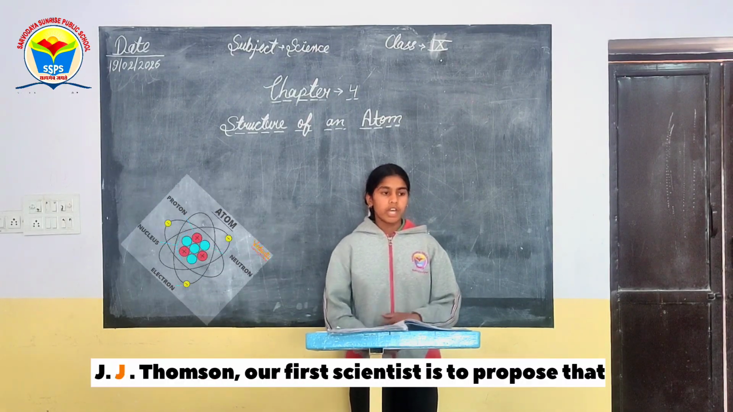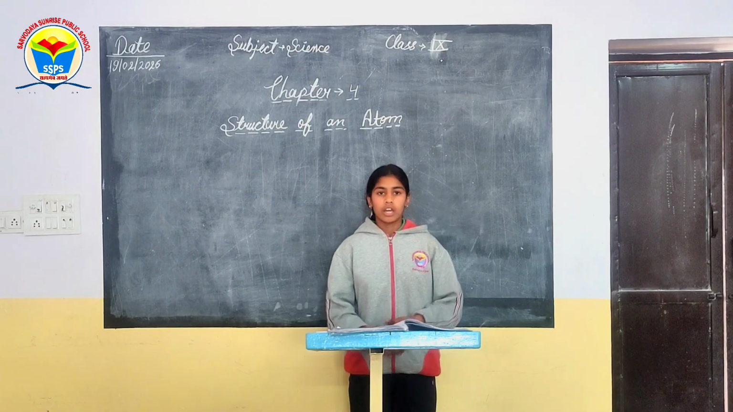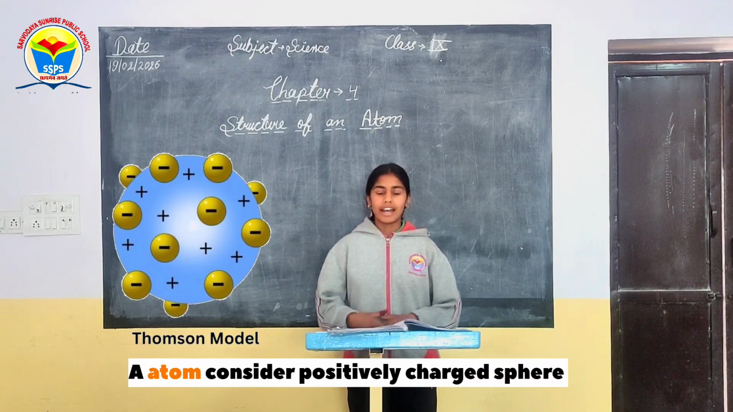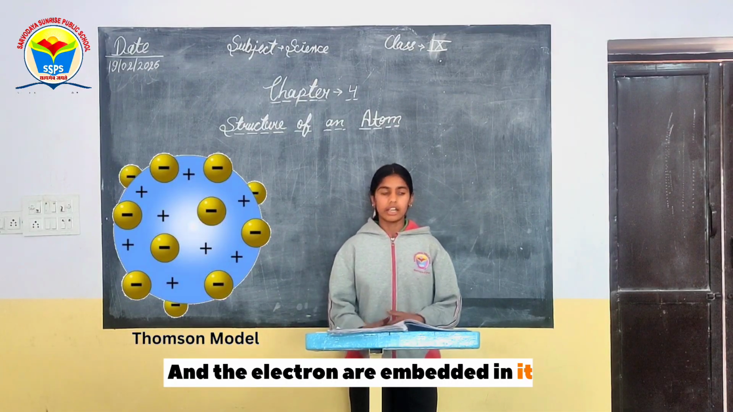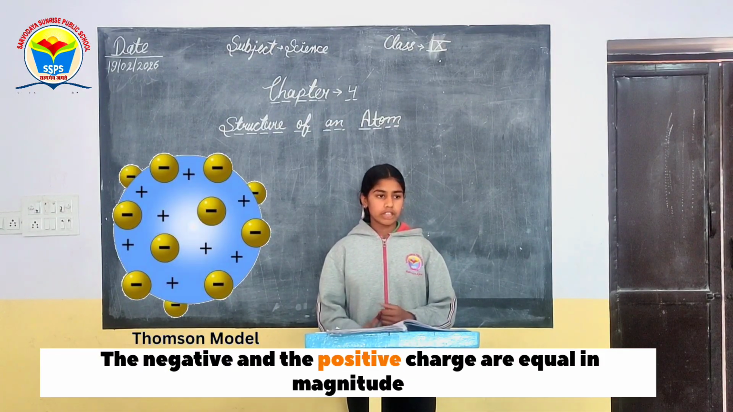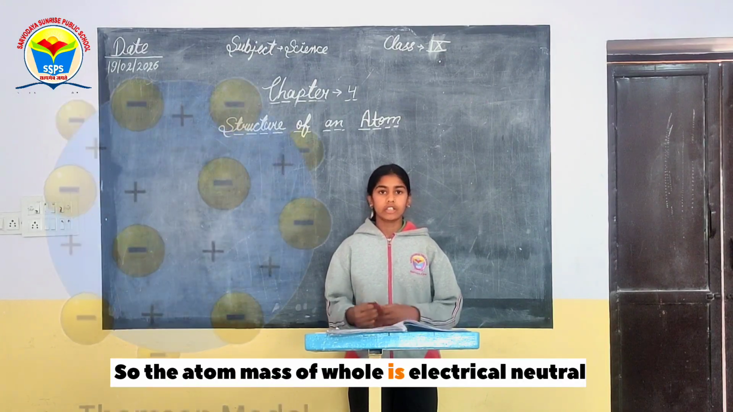Structure of an atom. J.J. Thomson was the first scientist to propose the structure of an atom. Thomson model of an atom: an atom consists of a positively charged sphere, and the electrons are embedded in it. The negative and positive charges are equal in magnitude, so the atom as a whole is electrically neutral.